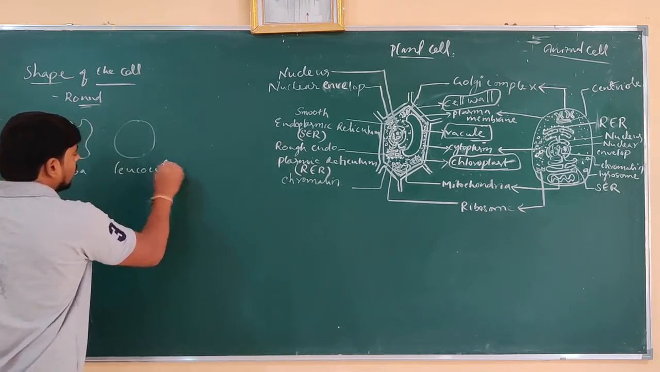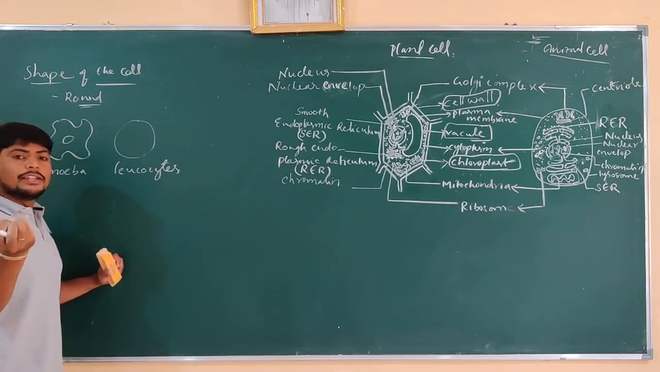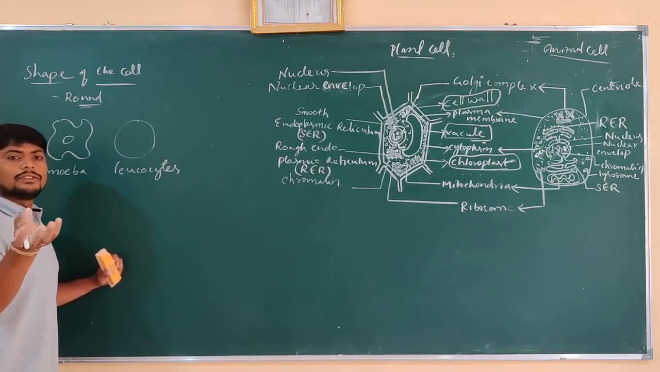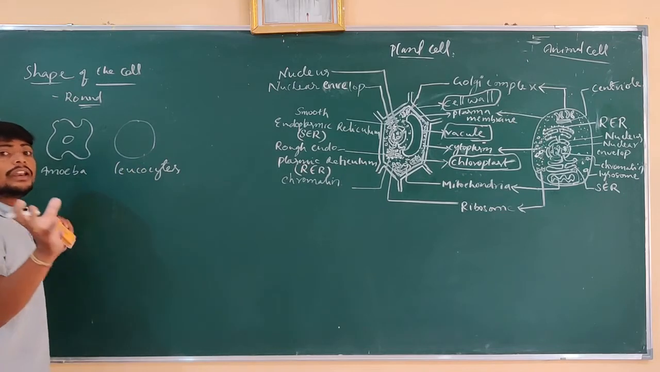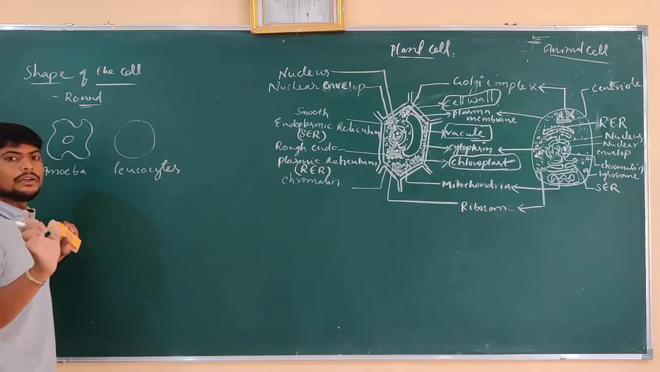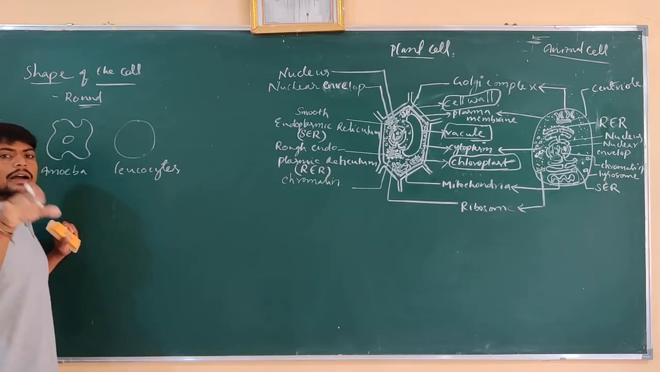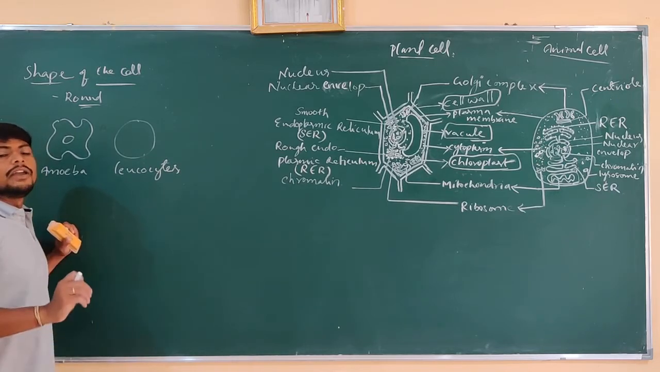So what is happening here? At the time of engulfing germ cells or any other pathogens or bacteria, they start changing their shape into irregular. So what we see is that some cells are generally round in shape, but some cells are usually irregular in shape.